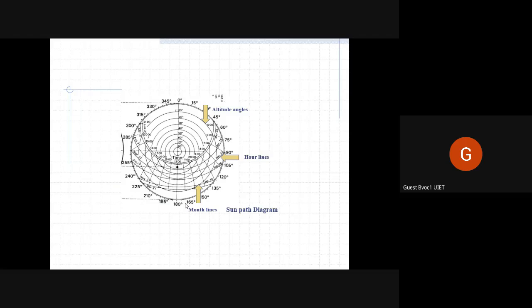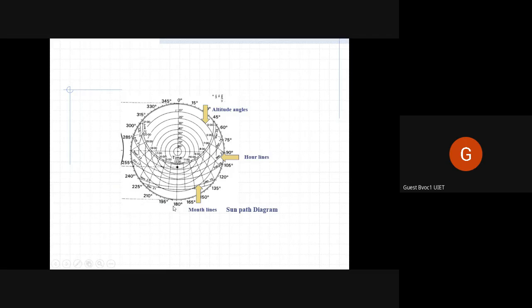I think we discussed sun path in interior project in the previous semester, but yes, it's not very difficult to understand. Basically we are looking at the earth. This outer big circle is the equator.